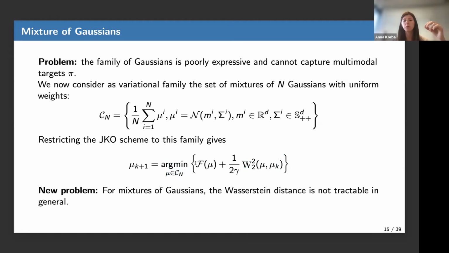So when I was writing the first order condition of this problem, I could easily derive the evolution of the mean and variance. This is what I showed before. Now, for mixtures of Gaussians, the Wasserstein 2 distance between two mixtures, even with n components, is not closed form. I can only use the formulation with the infimum over couplings.